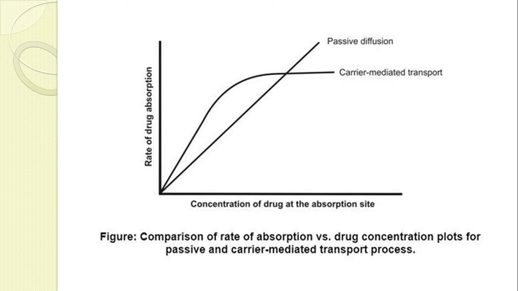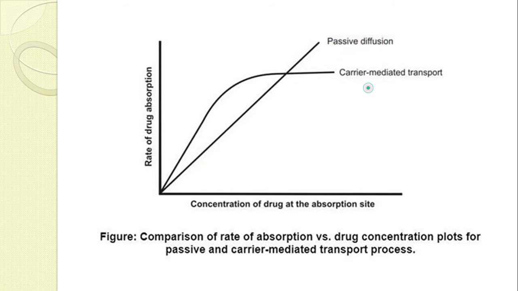Now firstly we will look at the difference between carrier mediated and passive transport, that is, passive diffusion and active transport. In passive diffusion, if you plot a graph of rate of absorption versus concentration of drug at the absorption site, the graph will be linear, meaning as the concentration of drug at the absorption site goes on increasing, the absorption goes on increasing, in case of passive processes.